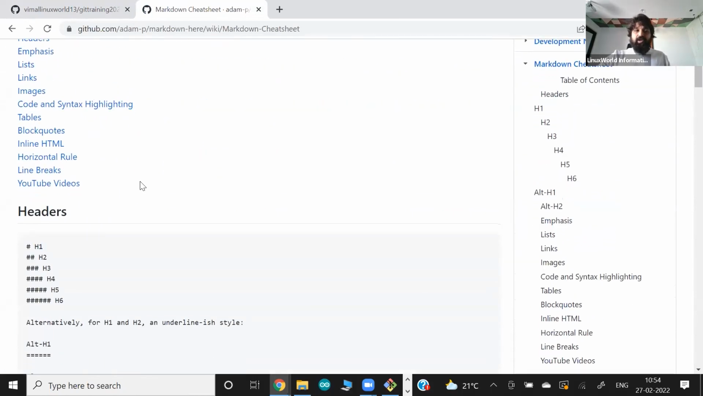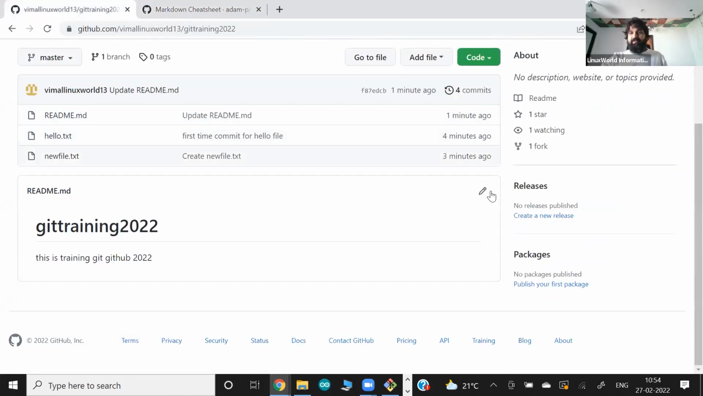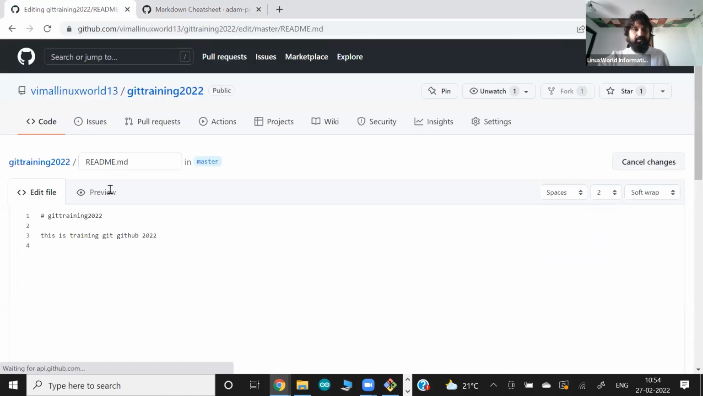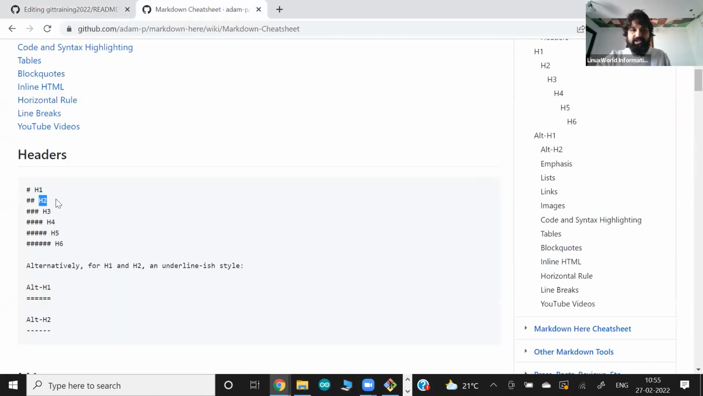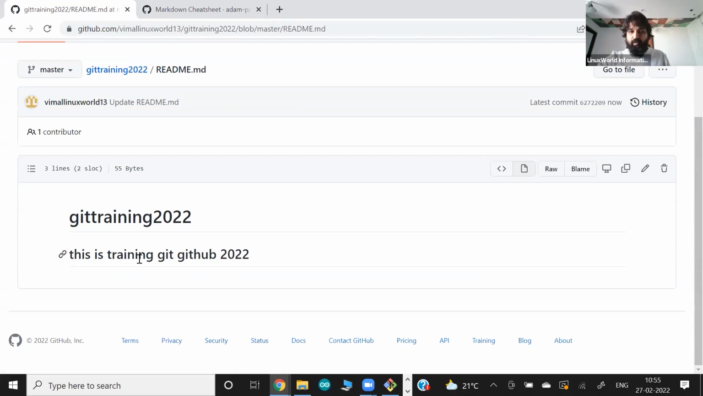If you want to make part of the text a header, like bold, you can use this hash symbol. For example, if I edit this file, we can also edit from here. If I make this line a header, so give 2, it will work like a header 2. If you know HTML, header 2 is bold but a little bit smaller in size. If you save, this text will work like that.